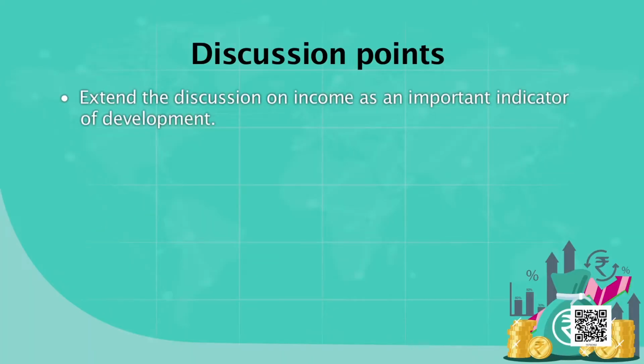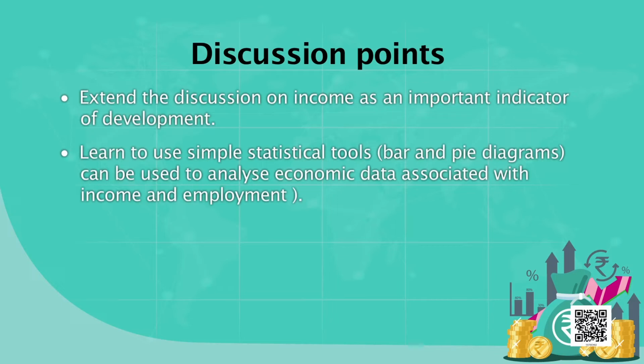We are going to expand the discussion of the previous chapter, on how income is used as an indicator of a country's performance. You know that in the previous lessons, you discussed how to interpret a table, how to read a table. Today we are going to go a little beyond. We are going to see bar diagrams and pie diagrams, and how they can be read, so that we develop analytical skills. At the secondary stage, we need to develop important analytical skills so that we can understand the society and the data.